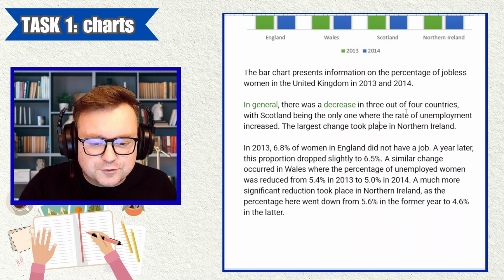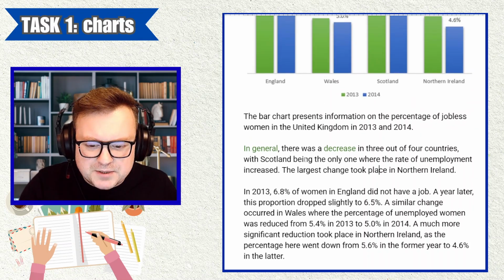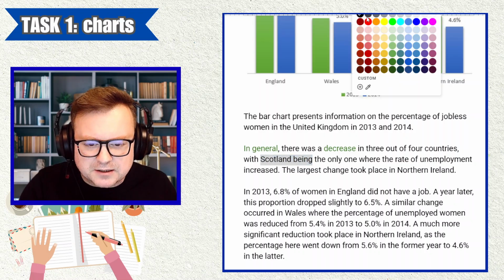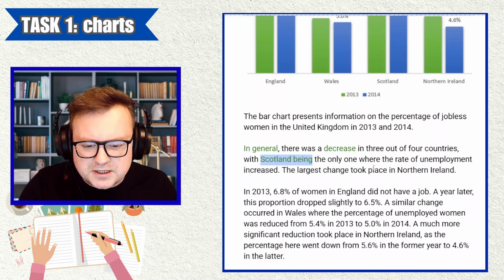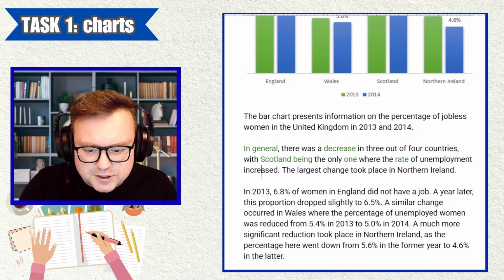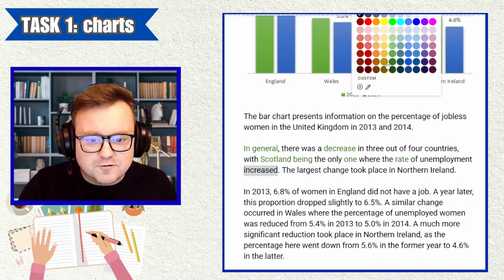Decrease in 3 out of 4 countries. Cool. With Scotland being, love this gerund clause, with Scotland being the only one, good reference word, good cohesion, the only one with a rate of unemployment, very good. Increased, great. So we get decrease as a noun, then we get increased as a verb. Good flexibility with language, fantastic.